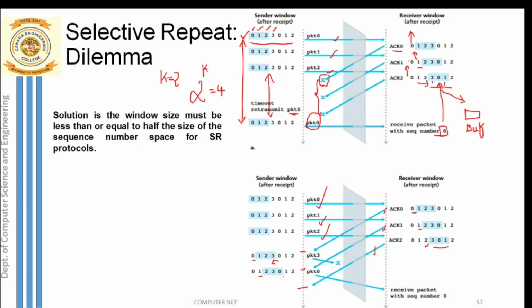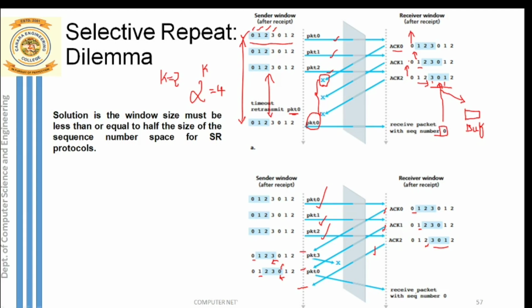A new packet is also entering the window, that is packet 0. What is this packet 0? It is our fifth packet, the new packet. So the sender is now transmitting the fifth packet with sequence number 0, a new packet.